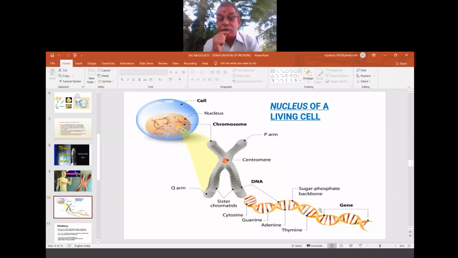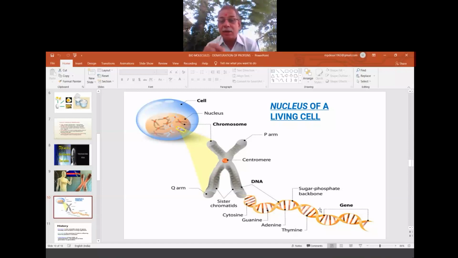To know exactly the location where they are in our human body, especially, we study with respect to human beings only. To show this, I have taken this diagram so that we understand exactly where nucleic acids are located.